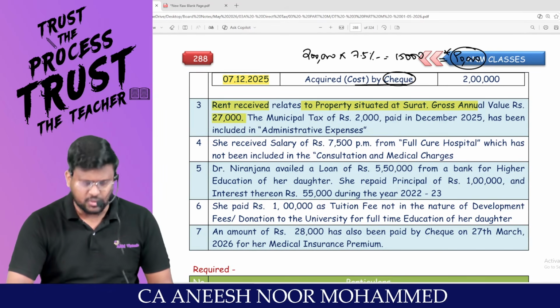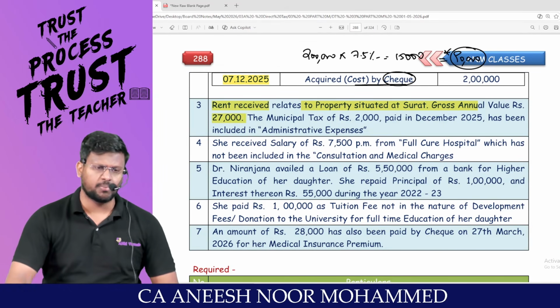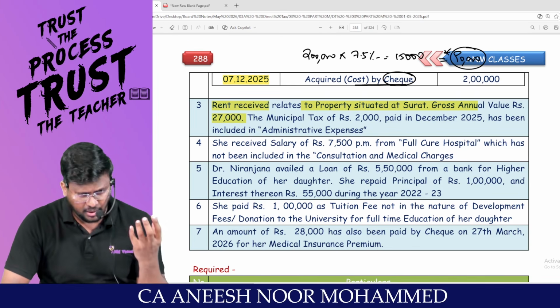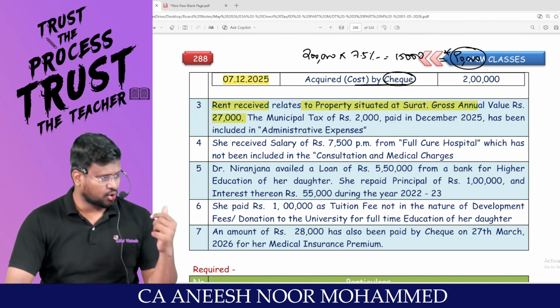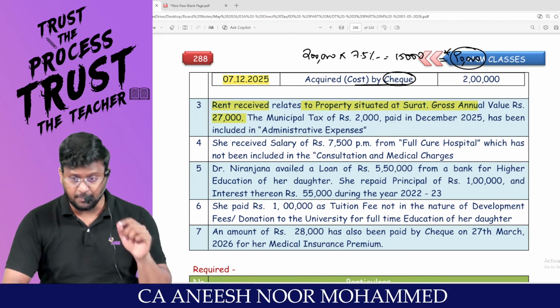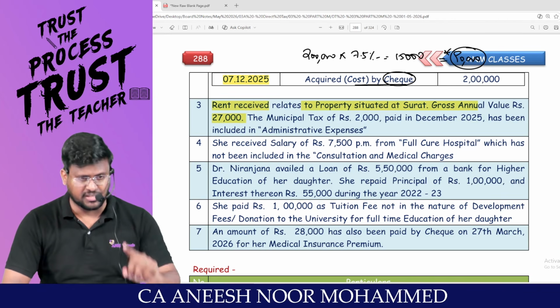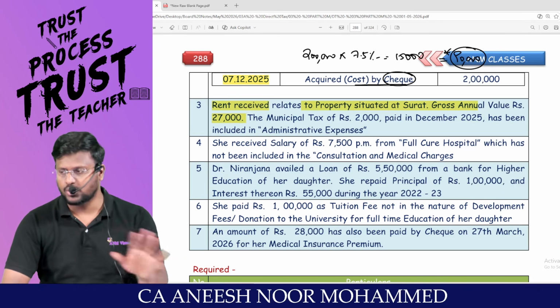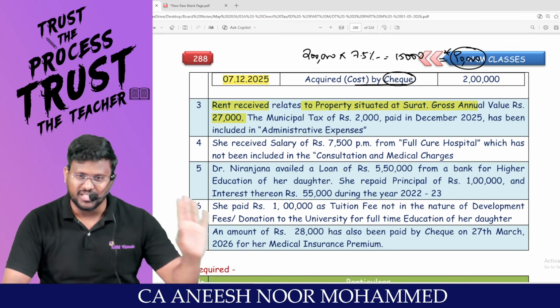GAV is 27,000. That means they themselves calculated fair rent or municipal value, whichever is higher, or standard rent, whichever is lower. That answer is called the expected rent. Expected rent or actual rent received or receivable, whichever is higher. All those steps they have calculated, and they finalized 27,000.